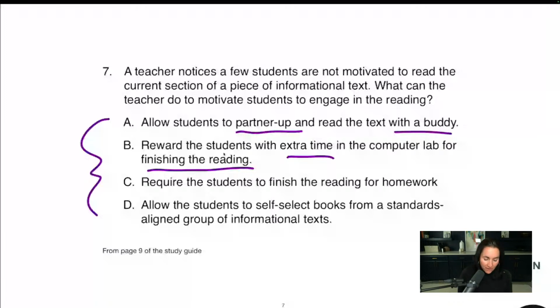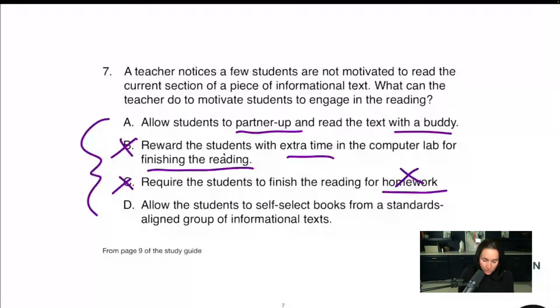I will cross off anything on this exam with extrinsic rewards. Now, in real life, a cookie, a piece of candy, extra time on the playground works wonderfully. Highly recommend, but it's unsustainable. You can't keep doing it because students will get sick of it and they'll want to do something else, okay? All right. C, require the students to finish reading for homework. Homework, bad word on this exam, crossing it off right away. I'm not saying homework is a bad word in general. On this exam, it's a bad word, okay?